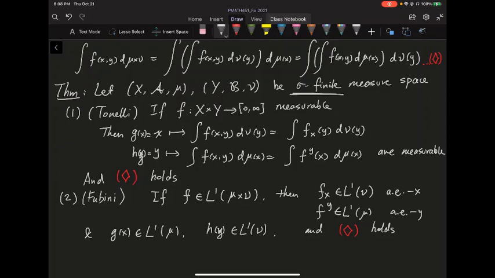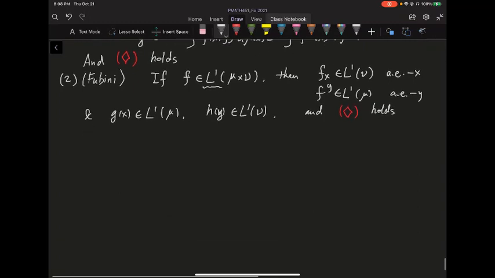This equality still holds when you move from non-negative functions to L1 functions. For Fubini, the key is you really need this L1.